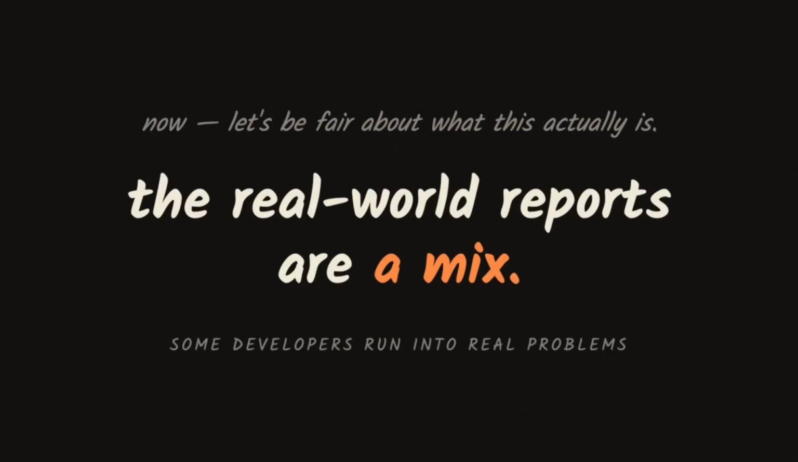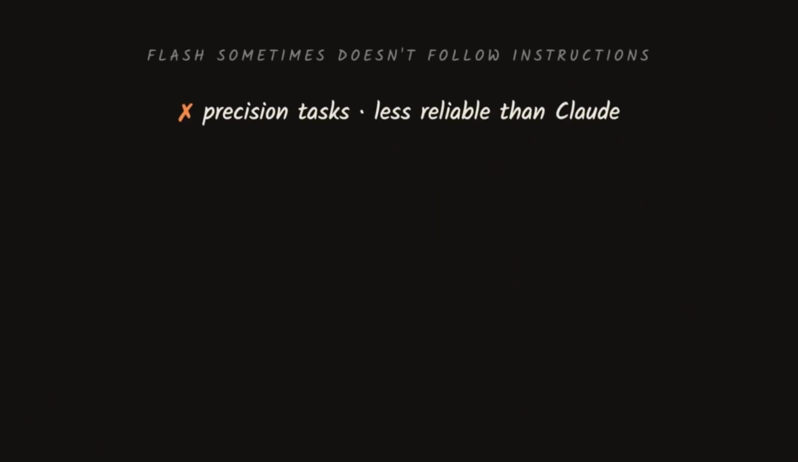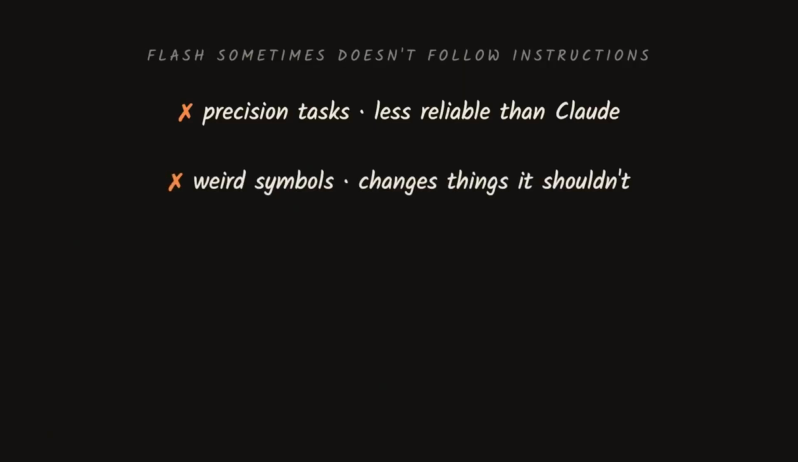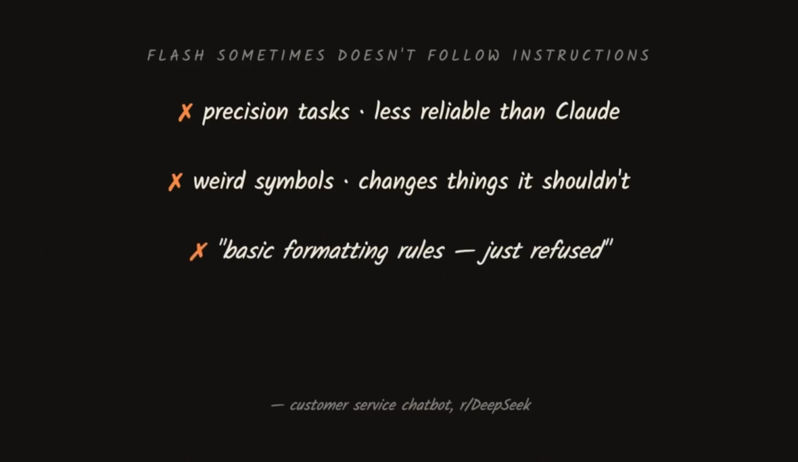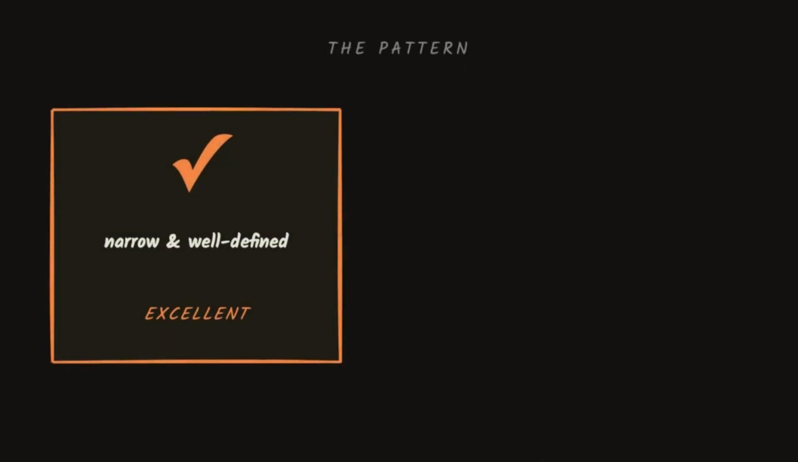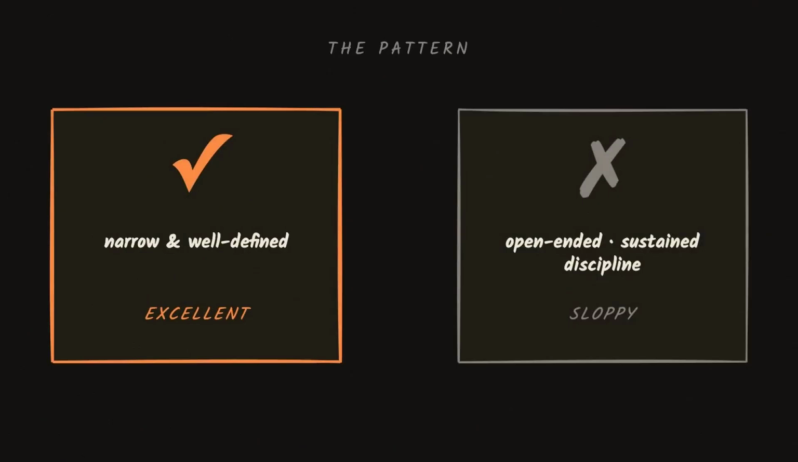Now I want to be fair about what this really is. The real-world reports are a mix, alongside the people getting great results. Some developers run into real issues because Flash doesn't always follow instructions as reliably as Claude, particularly on precision tasks. People are complaining about strange symbols messing with things they shouldn't. One user couldn't get it to follow basic formatting rules for a customer service chatbot; it just refused the pattern. Flash is excellent when the task is narrow and well-defined, sloppy when instructions are open-ended or require sustained discipline.